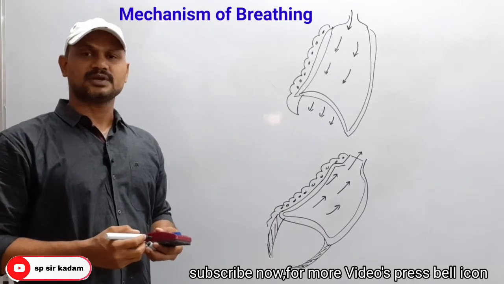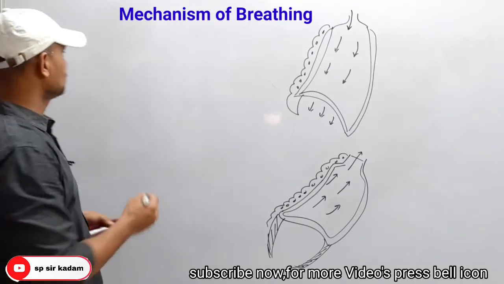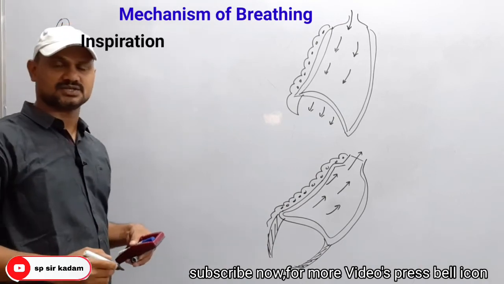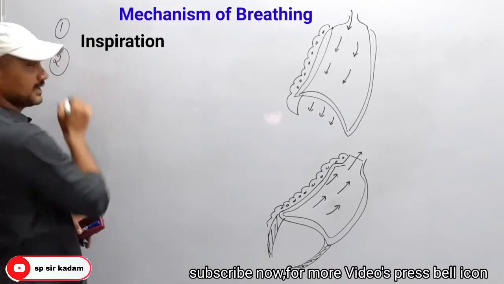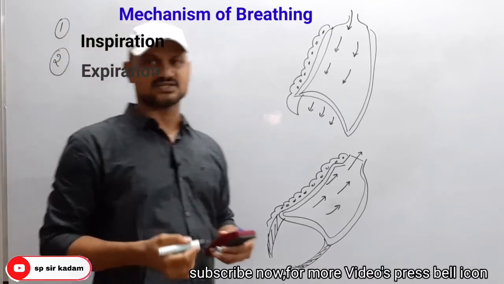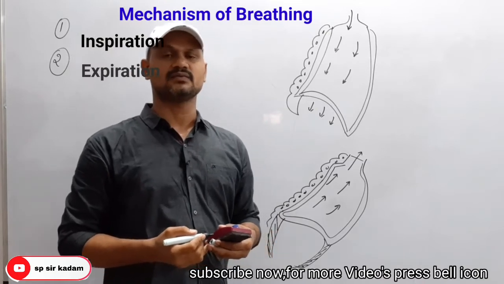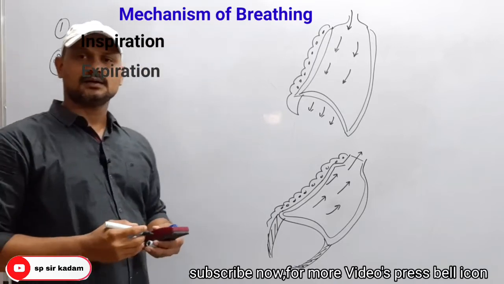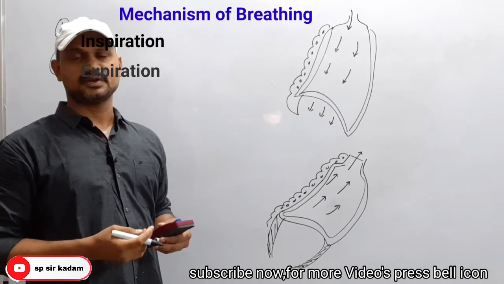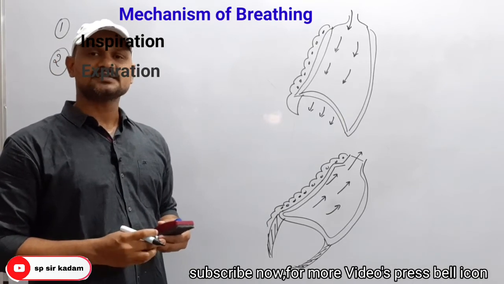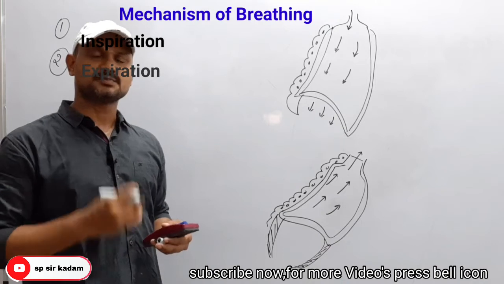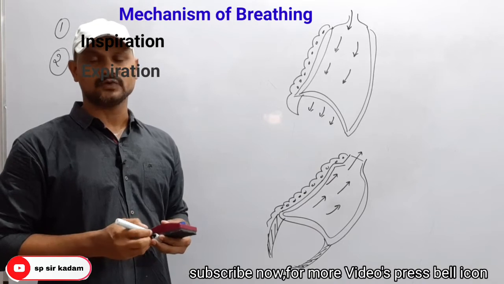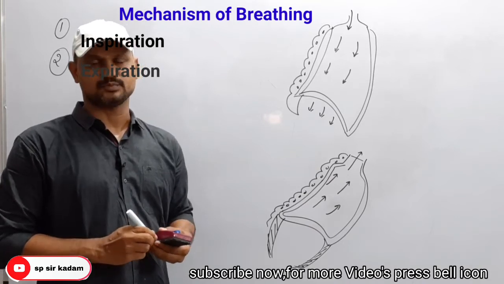So the mechanism of respiration mainly involves 2 stages. What are the 2 stages? One is inspiration or inhalation, and the second one is expiration or exhalation. Inspiration is an active process. Why is it called an active process? In inspiration, muscles undergo contraction, and here there is a requirement of energy. So it is an active process.